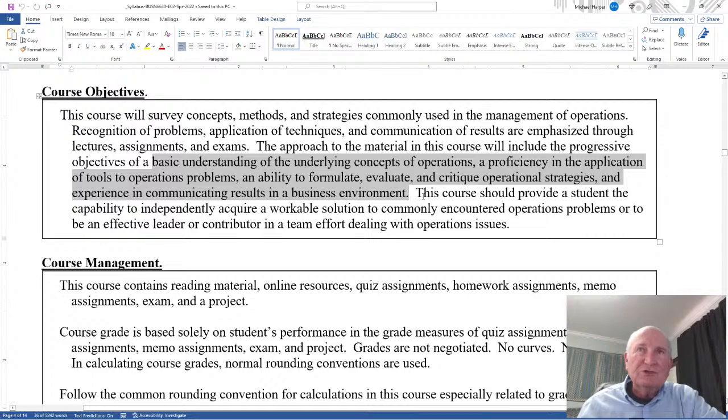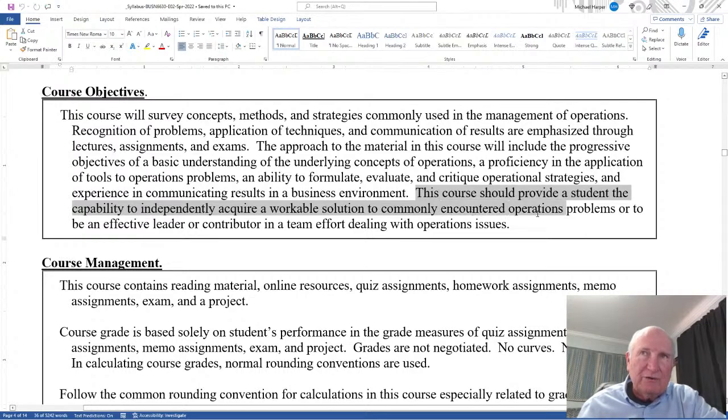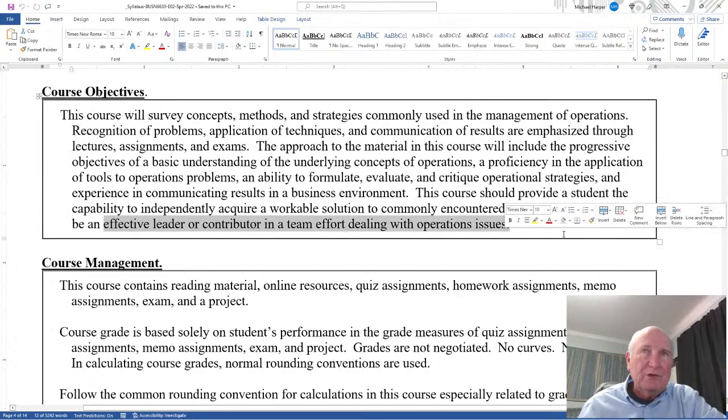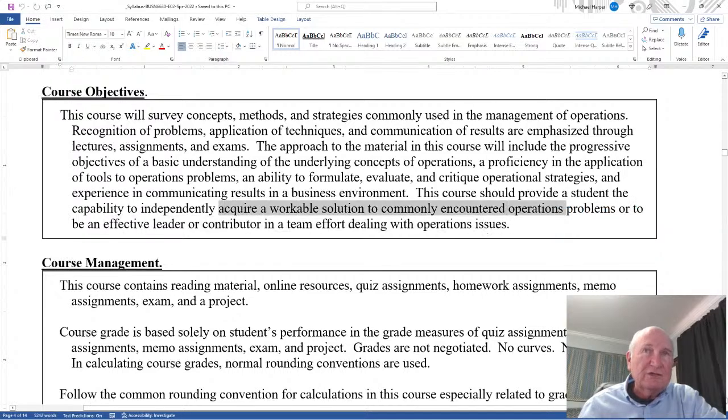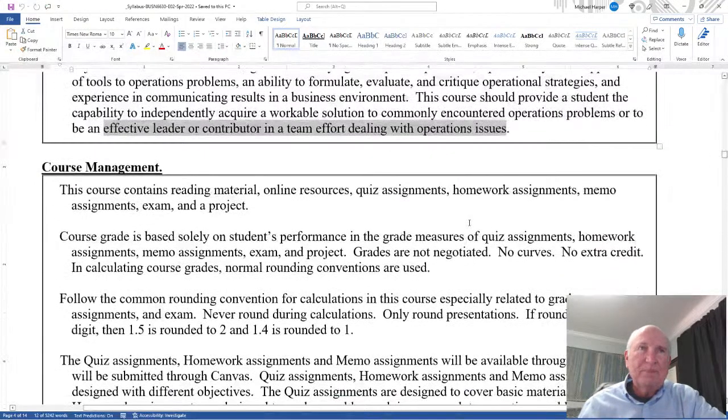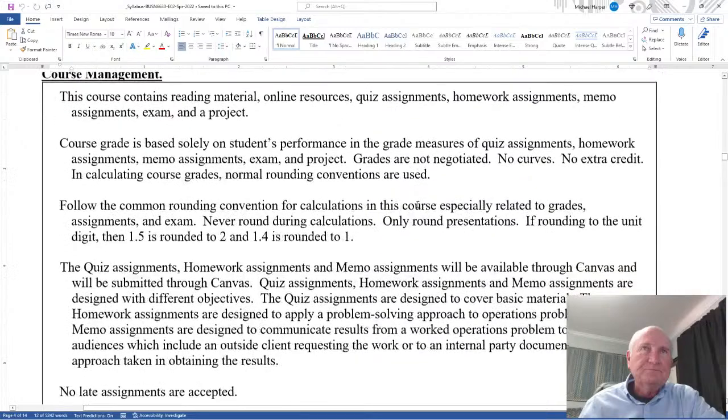This course should provide a student the capability to independently acquire a workable solution to commonly encountered operations problems, or to be an effective leader or contributor in a team effort dealing with operations issues. In other words, you can solve simple problems, but when they're bigger, you'll know enough to be a leader to get it done.